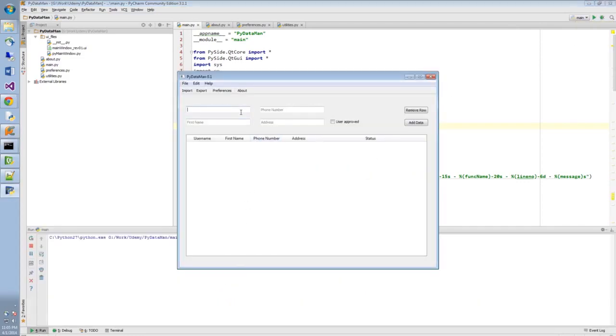As you can see, PyDataMan opens, and as of this moment we don't really have a whole lot going for it. And like I said in that last video from over a year ago, it doesn't really do anything at this point of time. So what should be the first thing that we're going to do? Well, maybe one of the most exciting things would be for us to actually add the data that we input here to the QTable widget down below, and also commit it to the SQLite database that we have so conveniently created earlier.